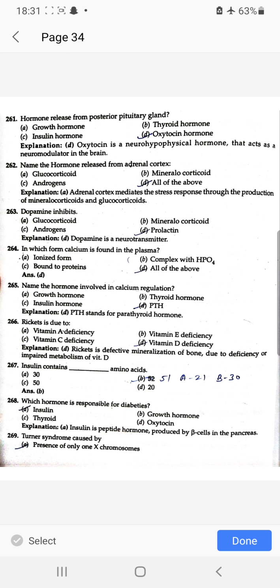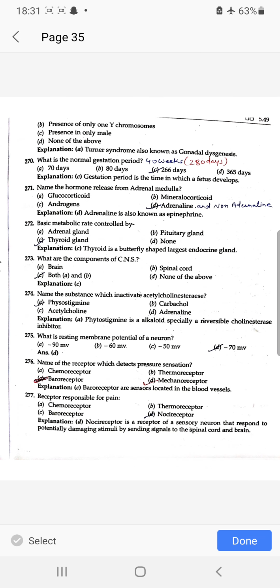Turner syndrome is caused by the presence of only one X chromosome. What is the normal gestation period? 280 days. Name the hormone released from adrenal medulla is adrenaline or noradrenaline, जो adrenal medulla से obtain होता है. Basic metabolic rate is controlled by thyroid gland.